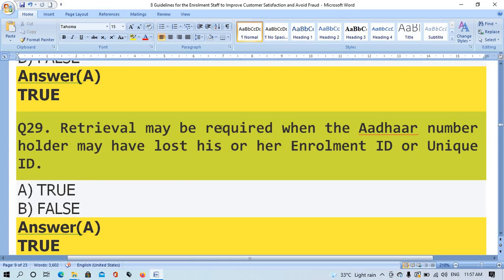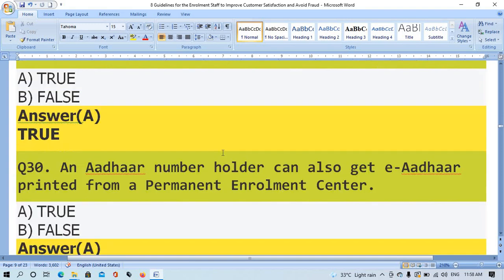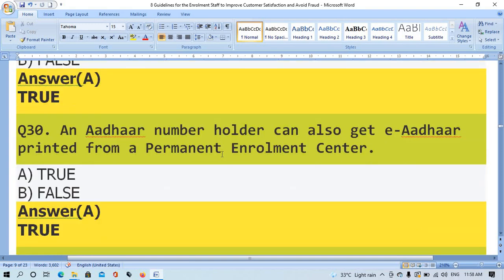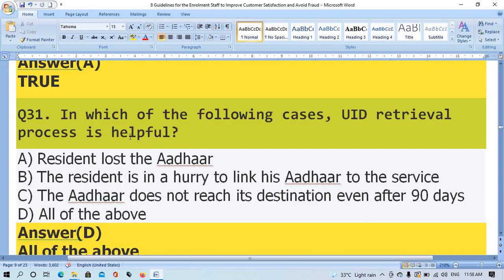Question number 29. Retrieval may be requested when the Aadhaar number holder may have lost his or her enrollment ID or infant ID. The right answer is option A, true. Question number 30. An Aadhaar number holder can also get the Aadhaar printed from a permanent enrollment center. Option A, true. Option B, false. The right answer is option A, true.